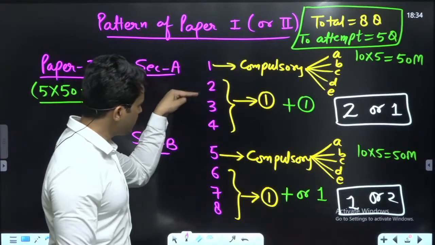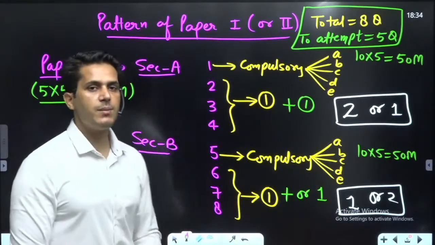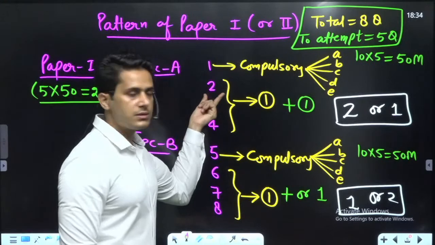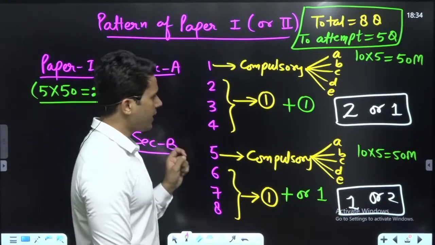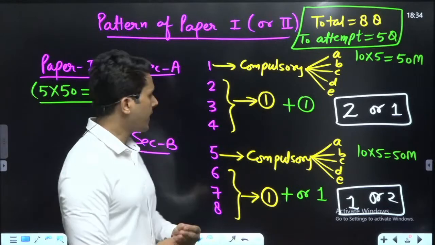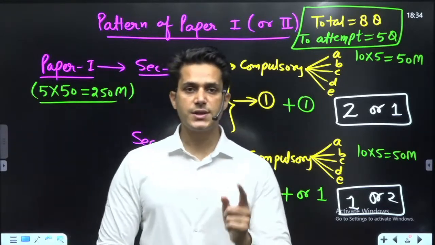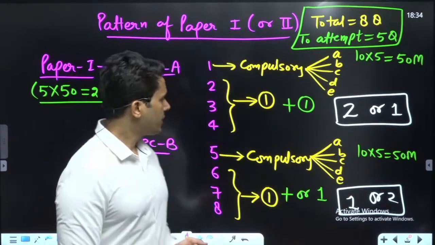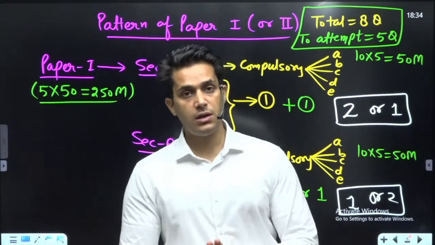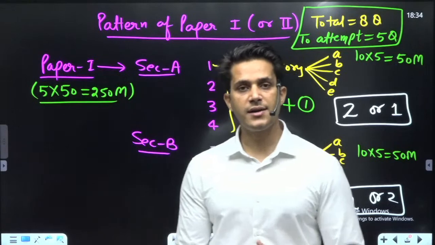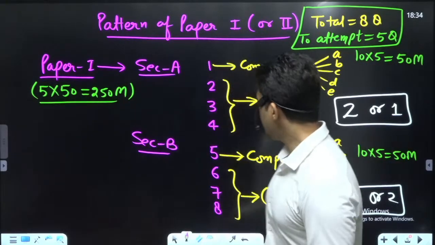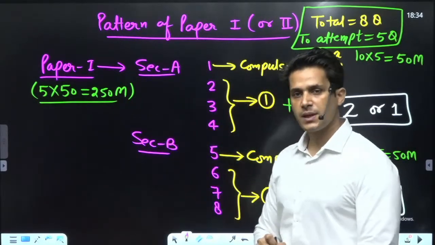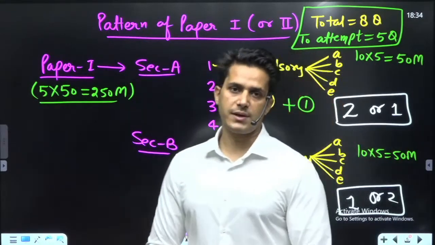And in each question 2, 3, 4, 6, 7, 8, there will be at least three sub questions, that is 3 options A, B, C. Every question has 3 further questions A, B, C, and each one is from a single book, a single topic. So this is the reason that you have to learn all 13 topics. You can't skip a single topic, because in each section of each paper, in each question of each section, there will be a question from each topic.